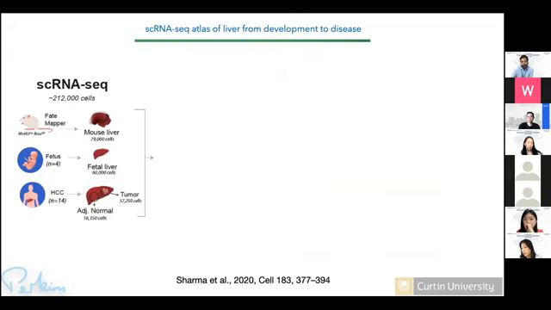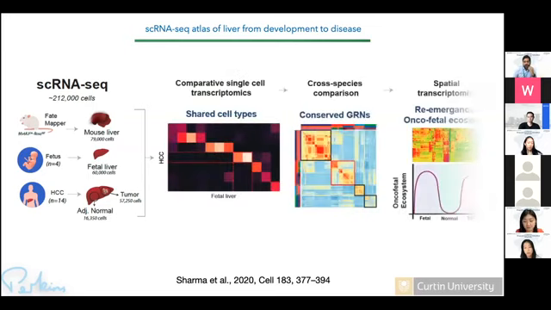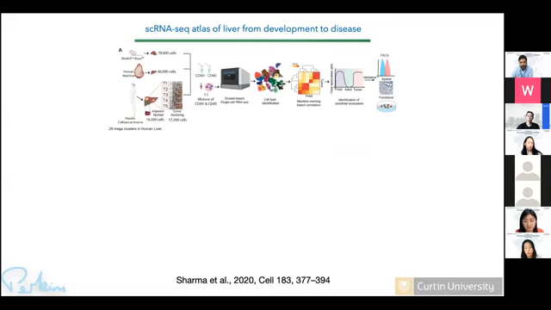So I think as PS mentioned early on, the journey started with this paper where our idea was to make a single cell atlas of HCC, but we did a little bit of adventure and tried to include human fetal liver and some of the mouse models to see what the similarities are between a developing tumor and fetal tissue. And to cut the long story short, we found some of the cell types which were shared between fetal tissue and tumor, and we identified some transcription factors which could be governing these phenotypes. And there is some kind of a position where they were co-enriched in a tumor microenvironment.